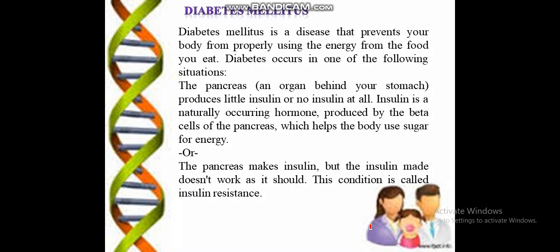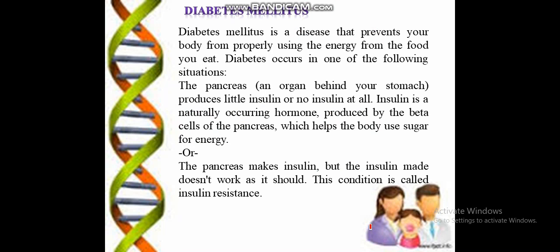Diabetes occurs due to the pancreas, an organ in your body that produces insulin. If it fails to produce insulin, or produces a small amount of insulin, then the person will be affected with diabetes. In some cases the pancreas makes insulin, but the insulin does not work as it should. This condition is insulin resistance.